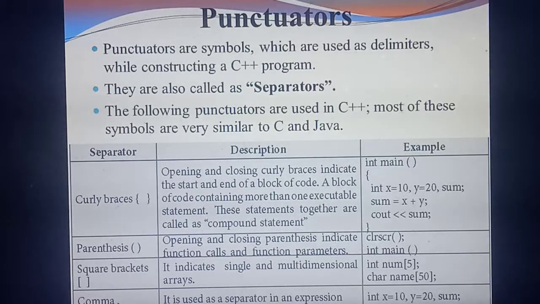Delimiters means, for example, if you are going to write 2 or 3 sentences, at the end of each sentence you will put a dot. Likewise, delimiters mean which symbol is required in which place, that you need to put. Punctuators are also like that. They are symbols used as delimiters while you are writing your program. These punctuators are otherwise called separators. What's the other name of punctuators? Separators. Some punctuators are used in our C++ language.